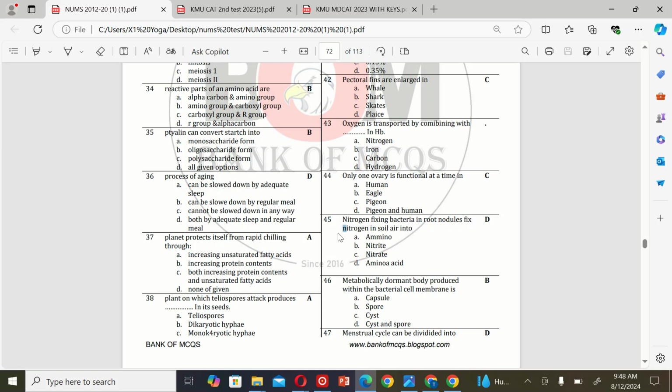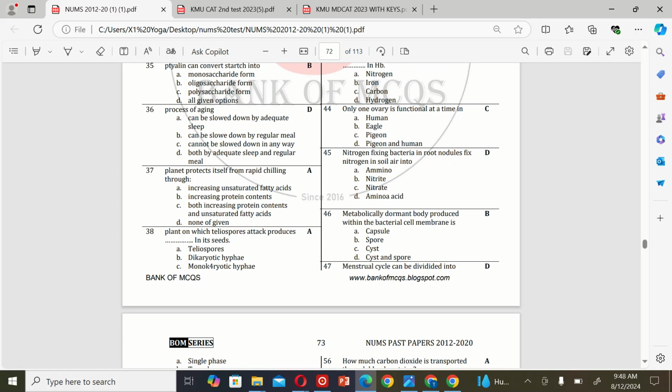The next MCQ is: nitrogen fixing bacteria in root nodules fix nitrogen in soil air into A. Amino, B. Nitrate, C. Amino acid. So the correct option is D. Amino acid.